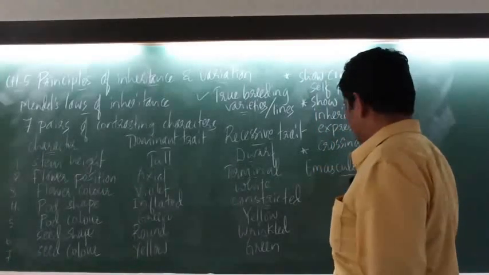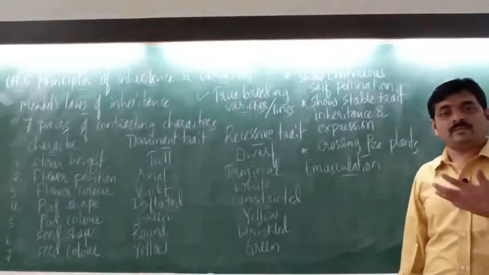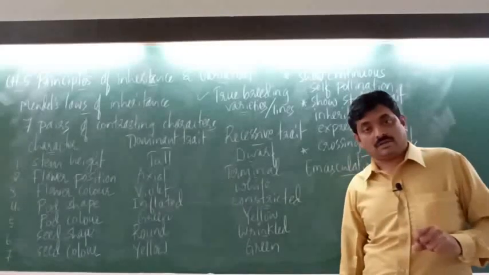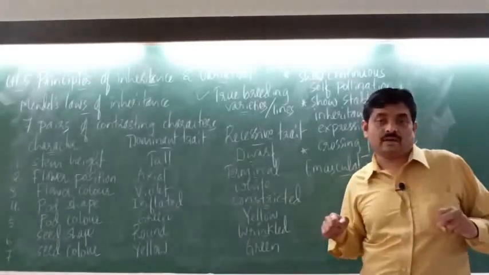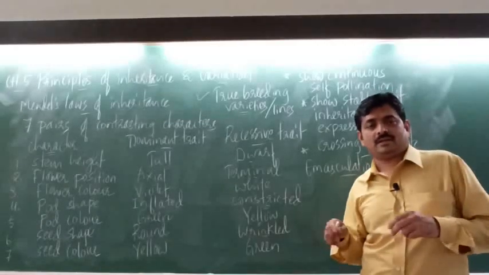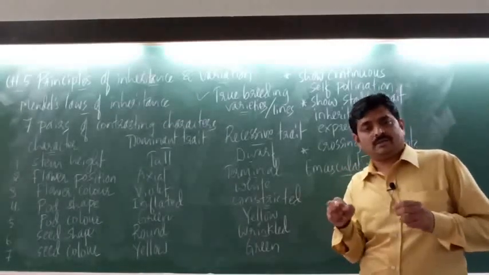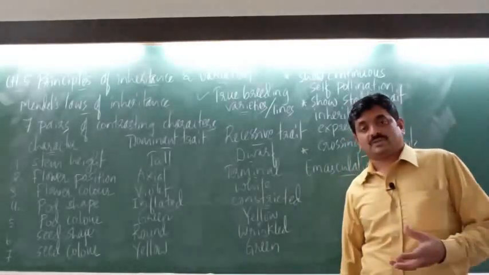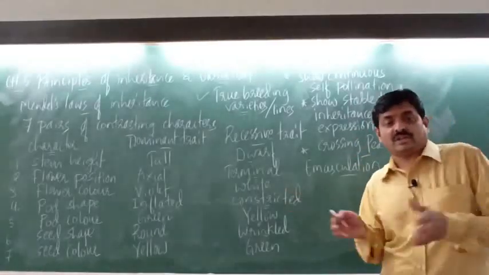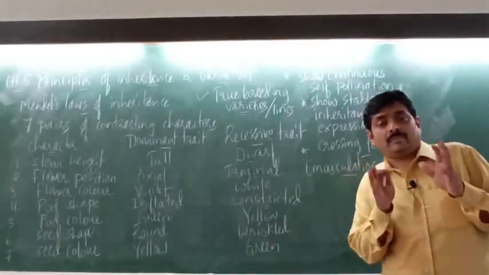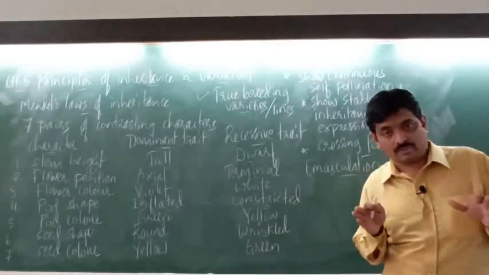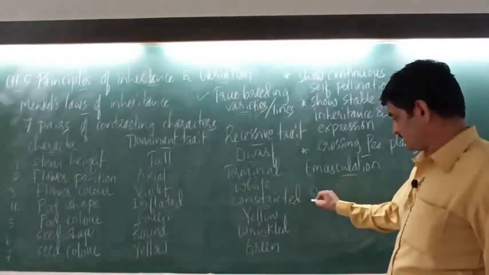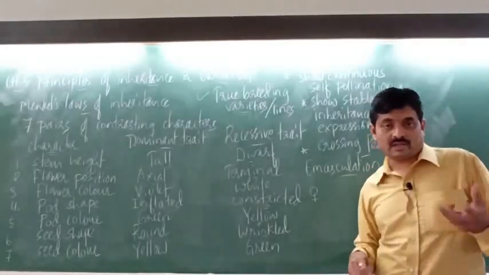So emasculation is done. Now what do you mean by emasculation? The young anthers are removed from the flower simply by using a forceps, right? So young anthers are removed from a bisexual flower. That process is called emasculation. After emasculation, only the female reproductive organ remains in the flower, that is, only gynoecium remains. So now that flower can be called a female flower, right?